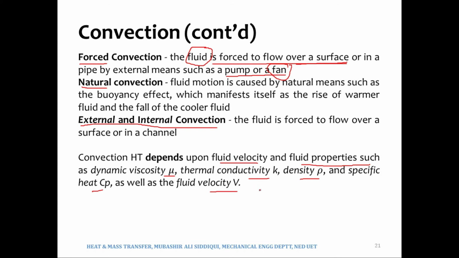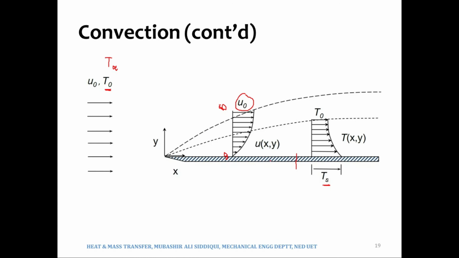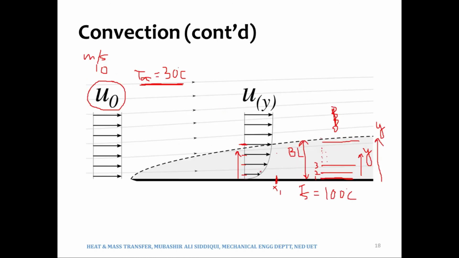See, the fluid is flowing over this surface, right? And let's say Ts is greater than T infinity. So the heat will be transferred from the surface to the fluid. Suppose that the fluid which is moving is air.